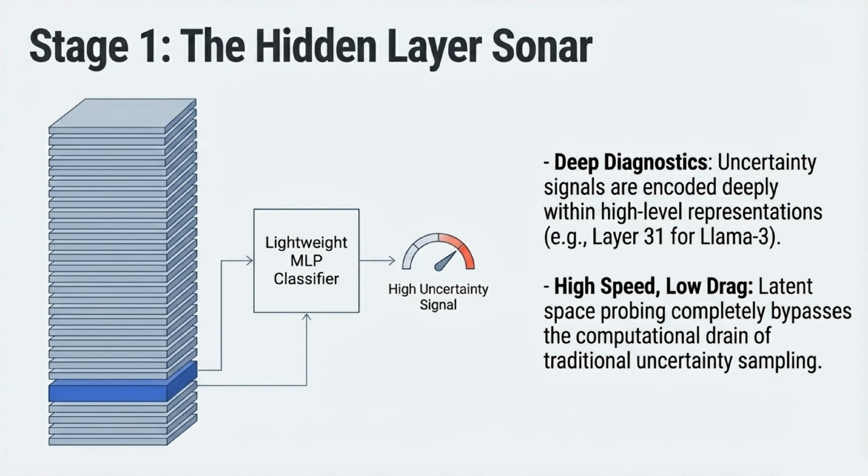Stage 1 operates as a hidden layer sonar. Instead of doing computationally draining uncertainty sampling, we perform deep diagnostics directly on the model's representations. It turns out that uncertainty signals are encoded deeply within high-level representations, such as layer 31 for Llama 3. This makes latent space probing incredibly high-speed and low-drag.